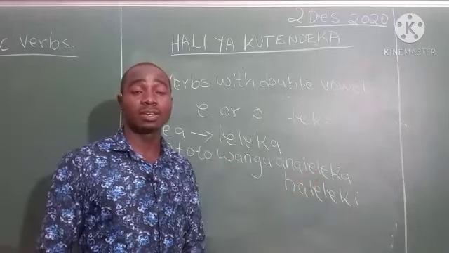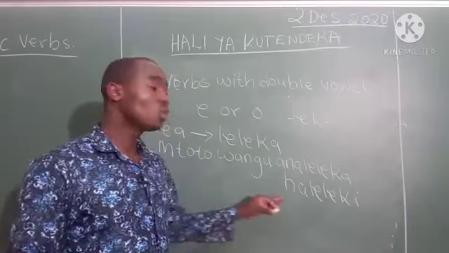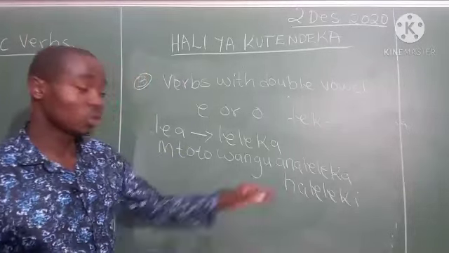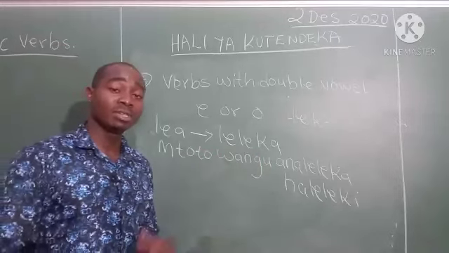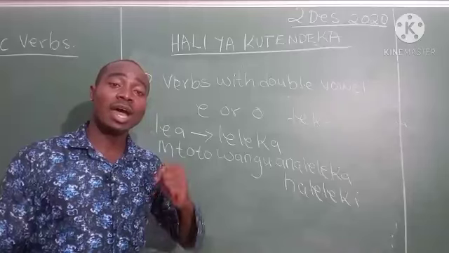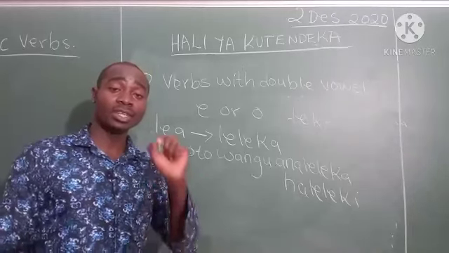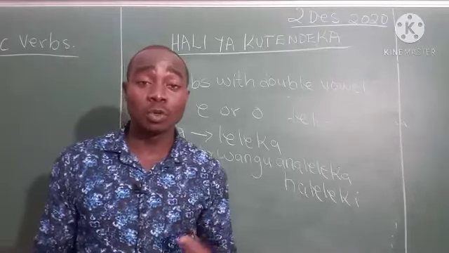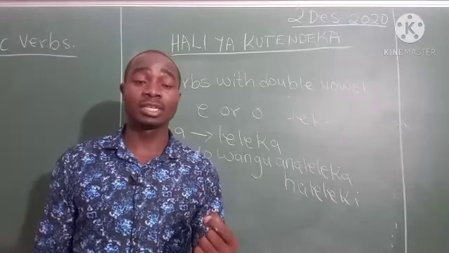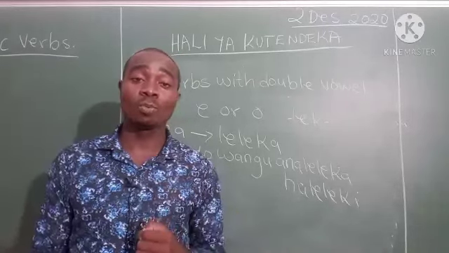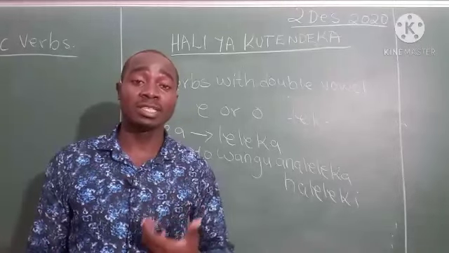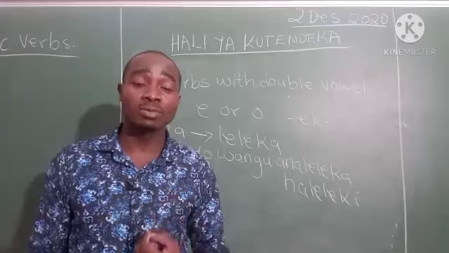Mtoto wangu analeleka. My child is raisable. Mtoto wangu haleleki. My child is not raisable. Mtoto wangu analeleka. Mimi sina mtoto, lakini naomba Mwenyezi Mungu anijalie mtoto anayeleleka. Mimi sina mtoto, I don't have a child, lakini but namuomba Mungu, I ask God anijalie, to bless me, anibariki, to bless me also.